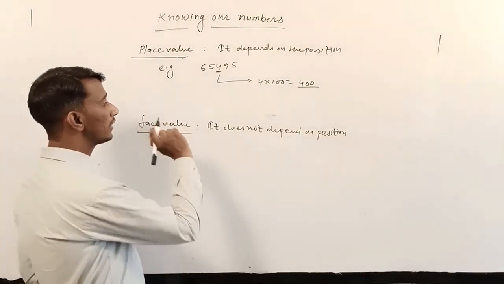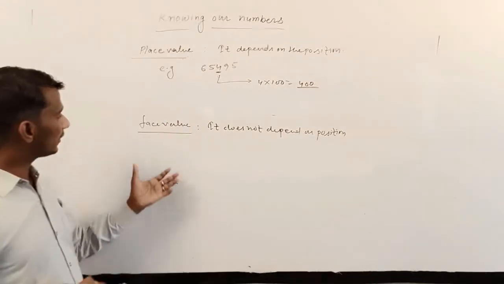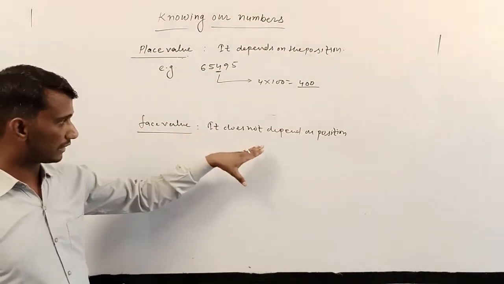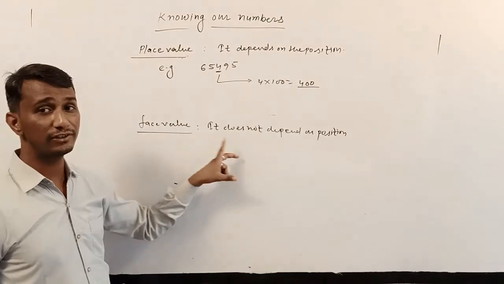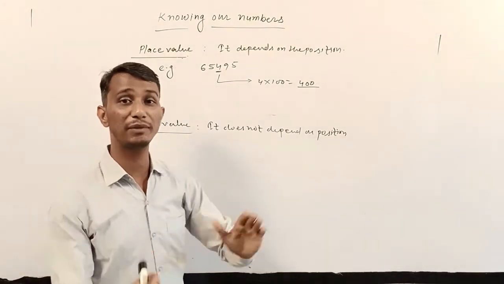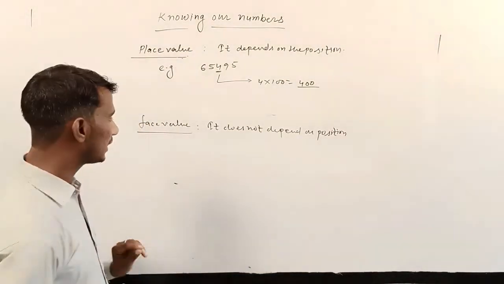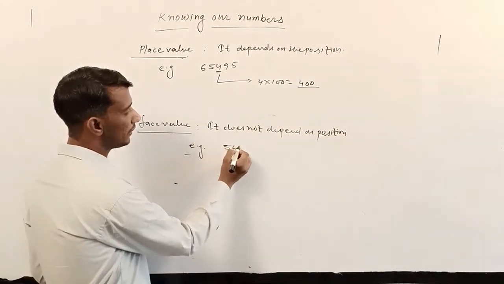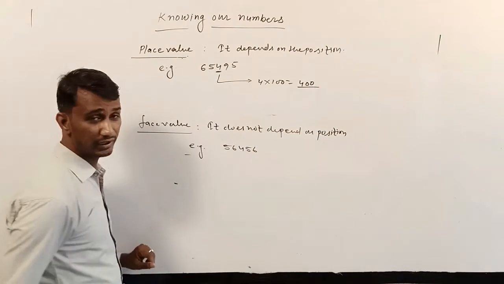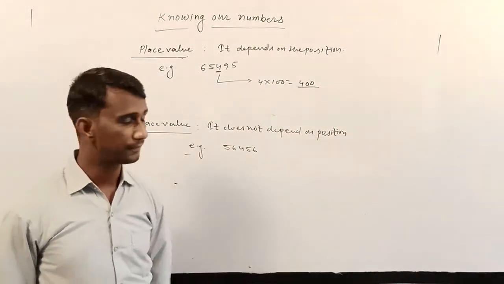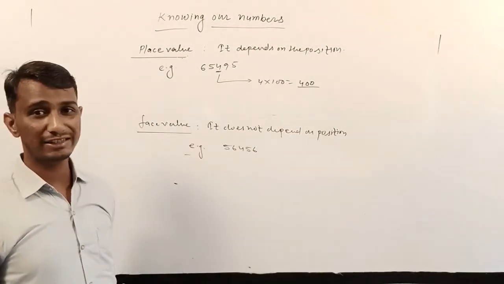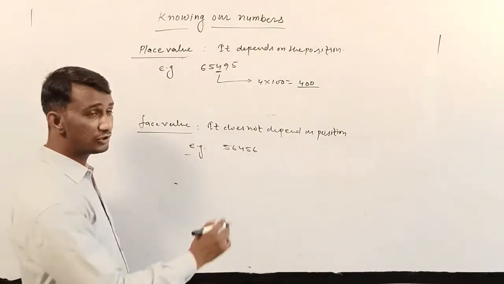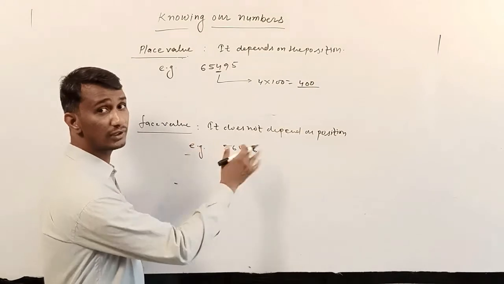Okay, students, now we need to study face value, and I already told you the definition of face value. It does not depend on the position. It remains the same. For example, the digits given are 5, 6, 4, 5, 6. What is the face value of each digit? Each digit means find the face value of all the numbers.